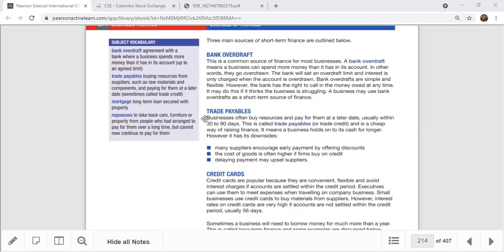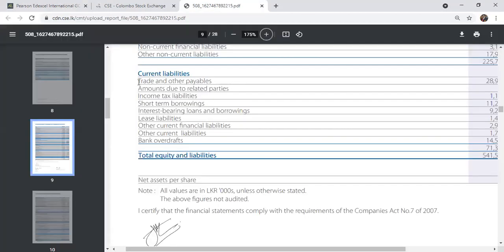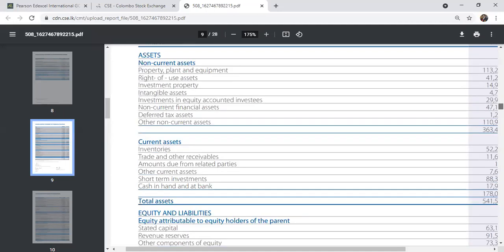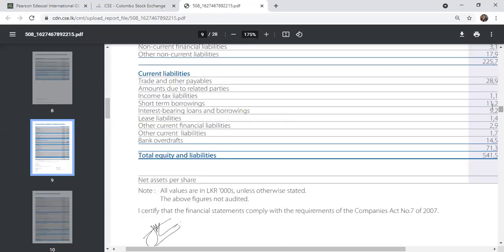So it's very important in a business organization that you mainly know trade payables and trade receivables. These are the main two. That's why current liability number 1 is trade and other payables, under current liabilities. In the current assets section, trade receivables come second after inventories, according to liquidity preference. First is inventory, second is trade and other receivables, the customer value. And this is the supply value.